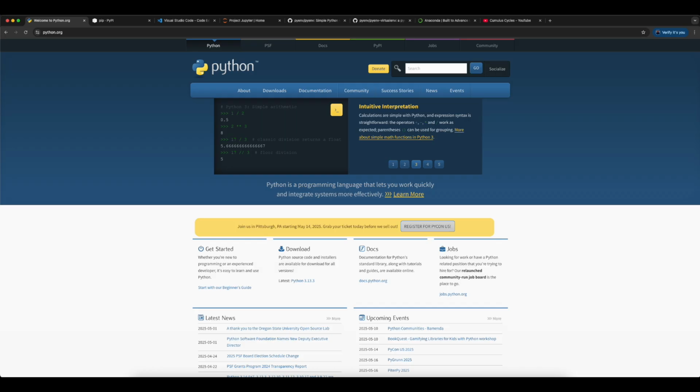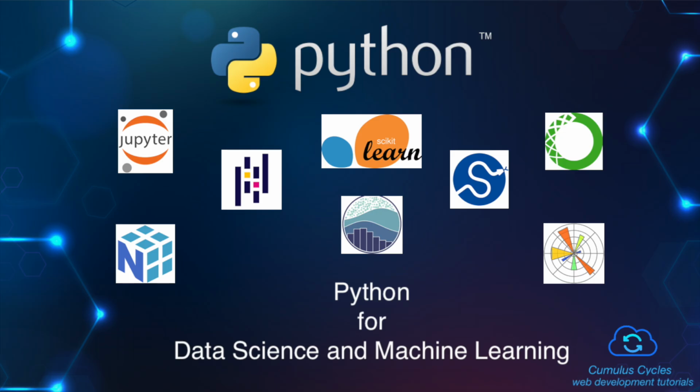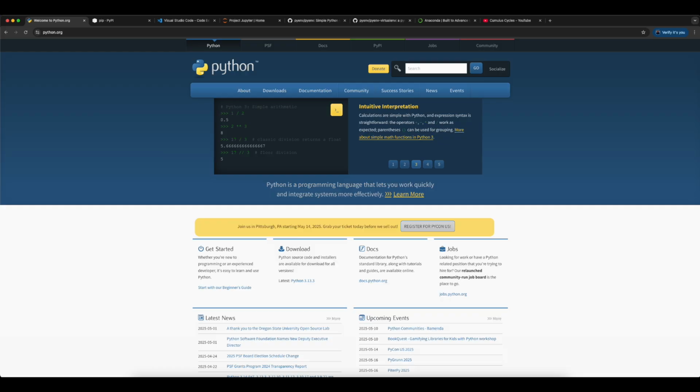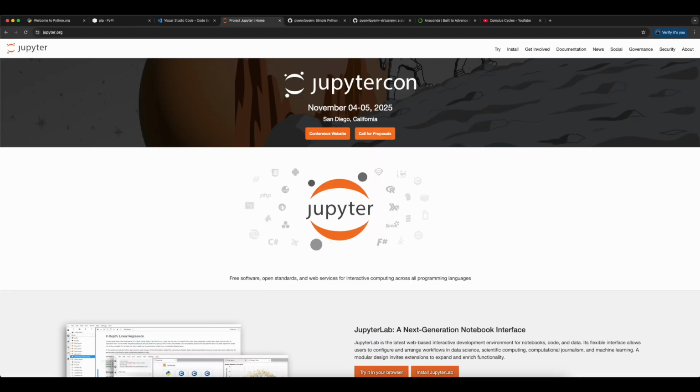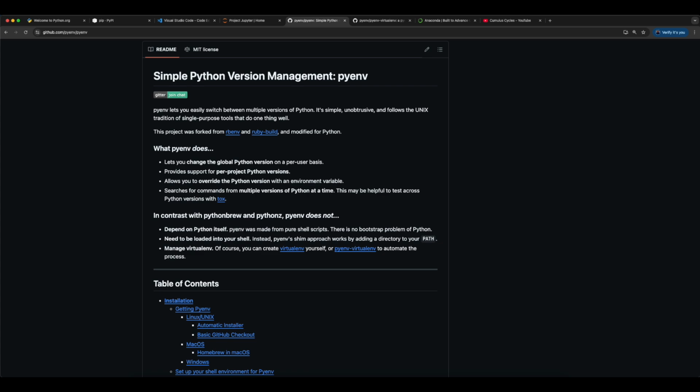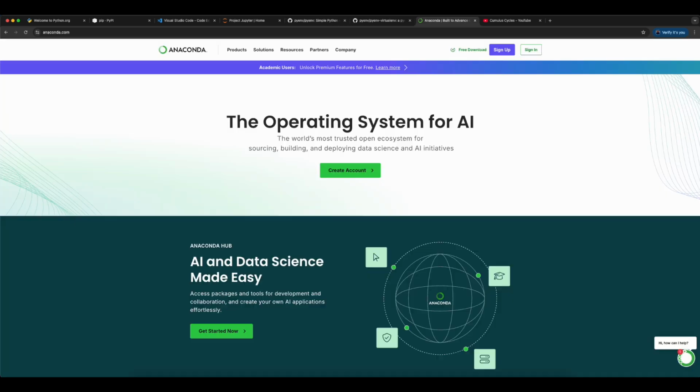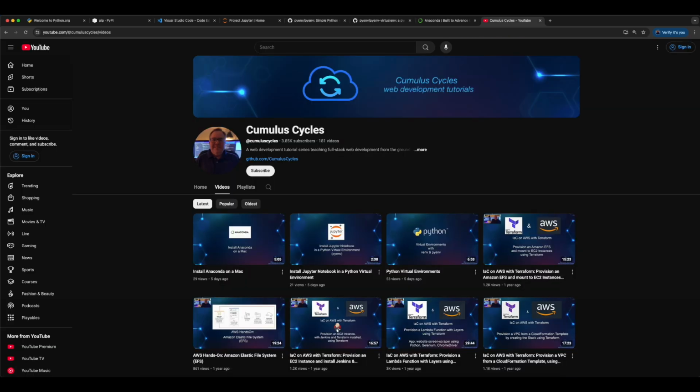Also, this series is geared more toward individuals with some prior development experience. Finally, I'll be using the following tools and applications throughout the playlist: Python 3 and pip, Jupyter Notebook, PyEnv, and Anaconda. I'll post links to the websites for these tools as well as some installation videos I have that will help you get your environment configured.